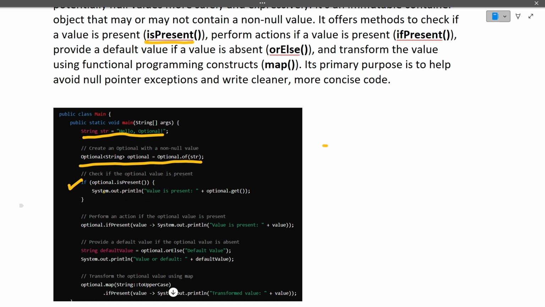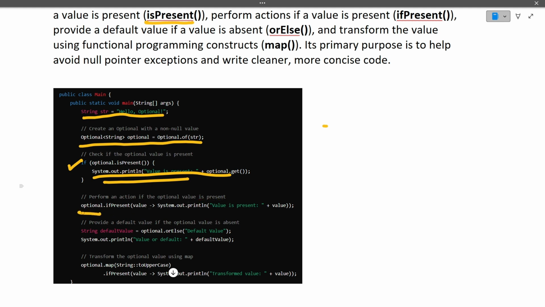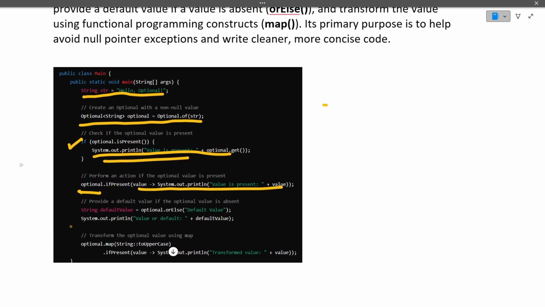If there is a value present, then only we will do the operation on that object. Here, perform an action if the optional value is present: optional.ifPresent. If present, then do this particular thing, else do nothing. There is one more method also, optional.orElse. So either we can do this, and if the Optional is not present, then we can use this default value.